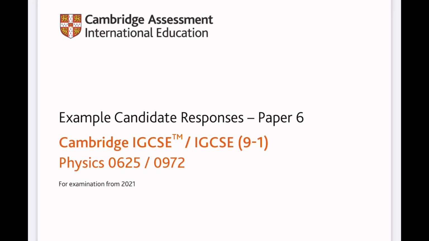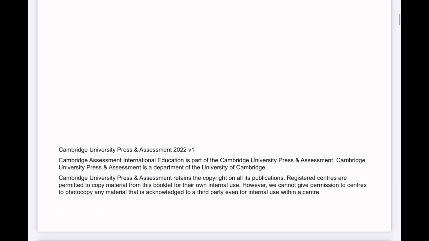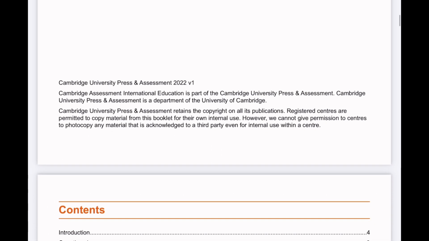Okay, today we'll be going through the example candidate responses for paper 6 for Cambridge IGCSE Physics 0625/0972. This is for examination from 2021. I am aware of the fact that the syllabus for 2022 has been changed. However, it is very similar to the syllabus that existed last year.